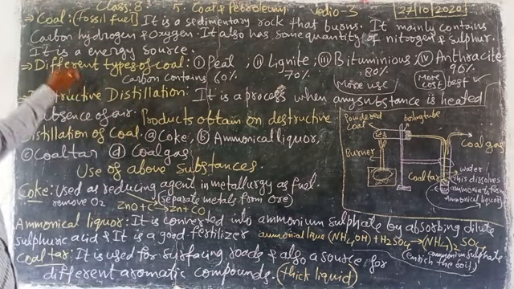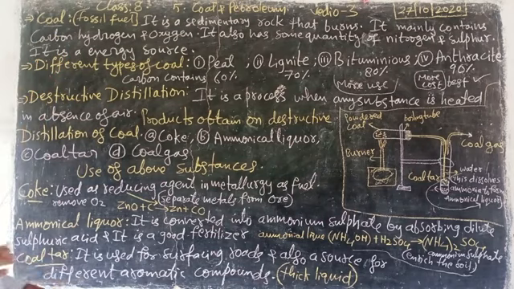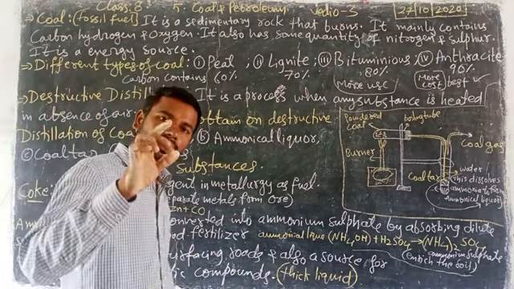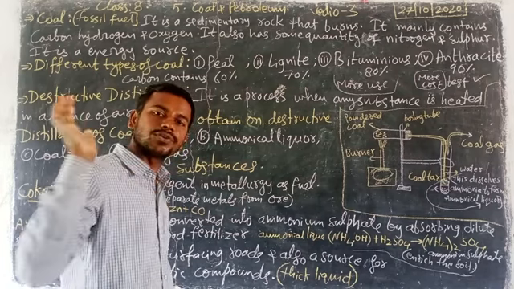Look here, what is coal? Coal is a fossil fuel. First point, simply to tell, coal is a fossil fuel.